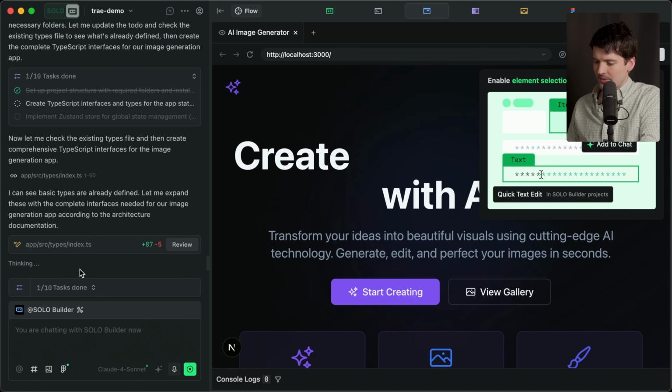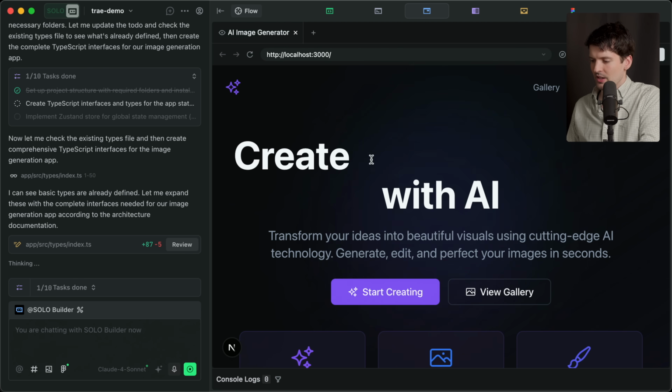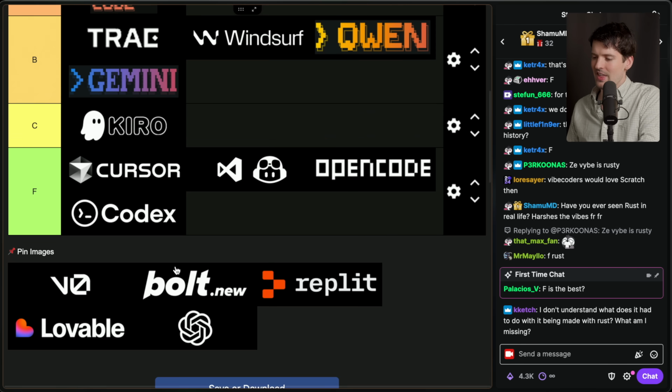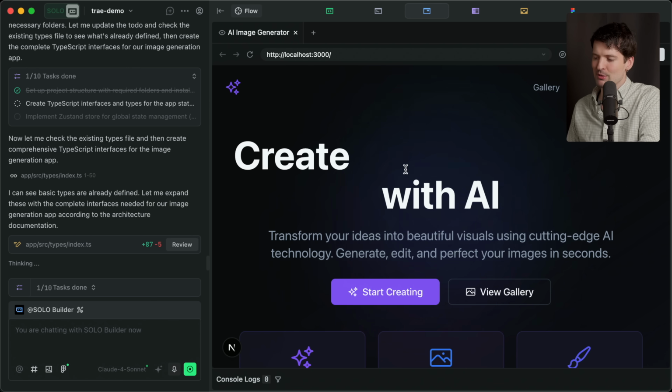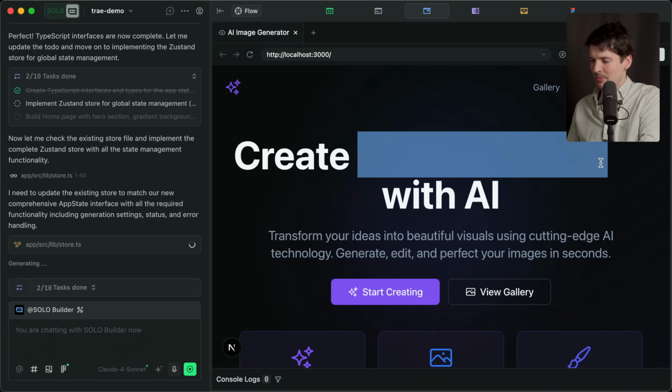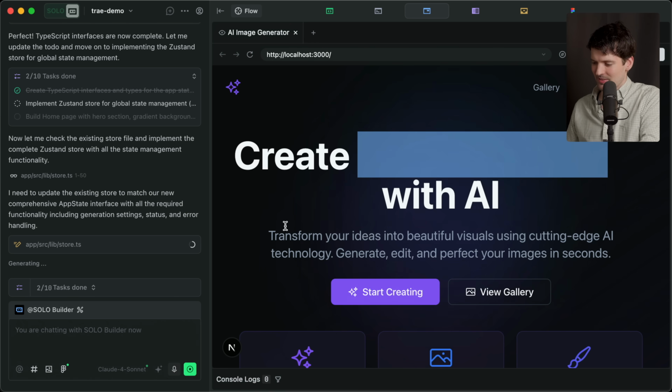How is Trae doing? Okay, now it's doing 10 tasks. Oh boy. Create illegible text with AI. Beautiful. Phenomenal start. This is screaming vibe code. This is so vibey right now. I think I'm bumping up Trae to A tier for now. We'll see how much vibier it gets as it goes. But the fact that it has text that can't even be read here, what does it even say? Stunning images. Fun.